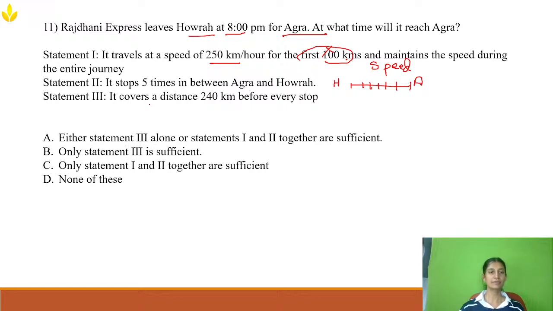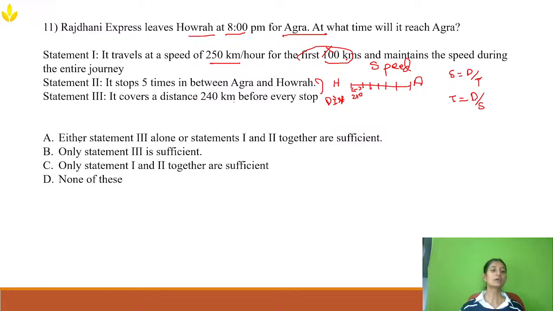Now the last statement says that it covers a distance of 240 kilometers before every stop. That means before every stop it is covering 240 kilometers. From these two statements, can I find the distance? Yes, I can. We know that speed is equal to distance by time, so I need the time. Time is distance by speed. So by using these three statements, I can find an answer.